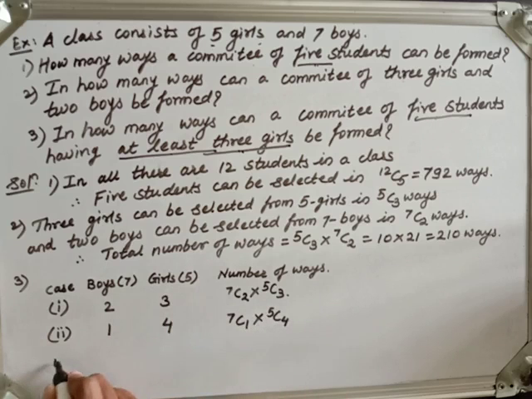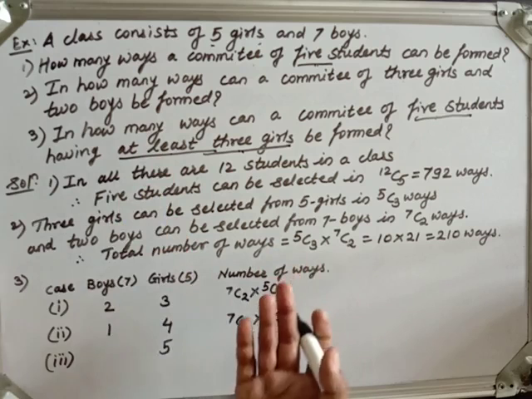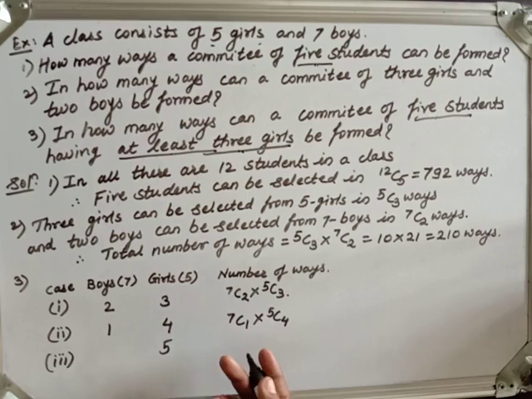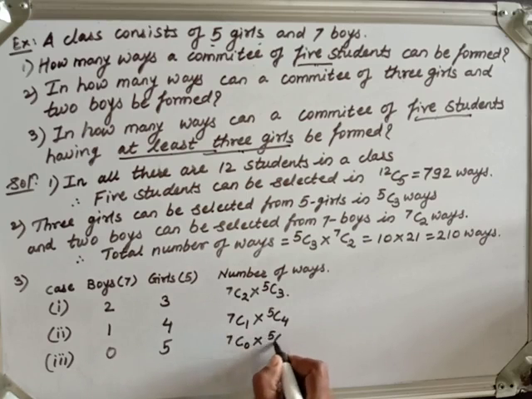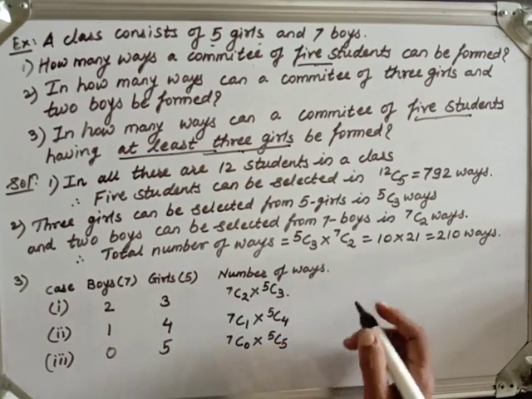5C4. The third case: it may be possible that we can select 5 girls, because the condition is for a minimum of 3 girls, not for a maximum. So if we have selected the maximum 5 girls, then the committee has only girls. So how many boys are there? 0. So this can be done by 7C0 multiplied by 5C5, 5 ways. So now these are different cases. These are mutually exclusive cases. If such things are there, then, as we have already seen, we need to add them to get the total number of ways of such a selection.